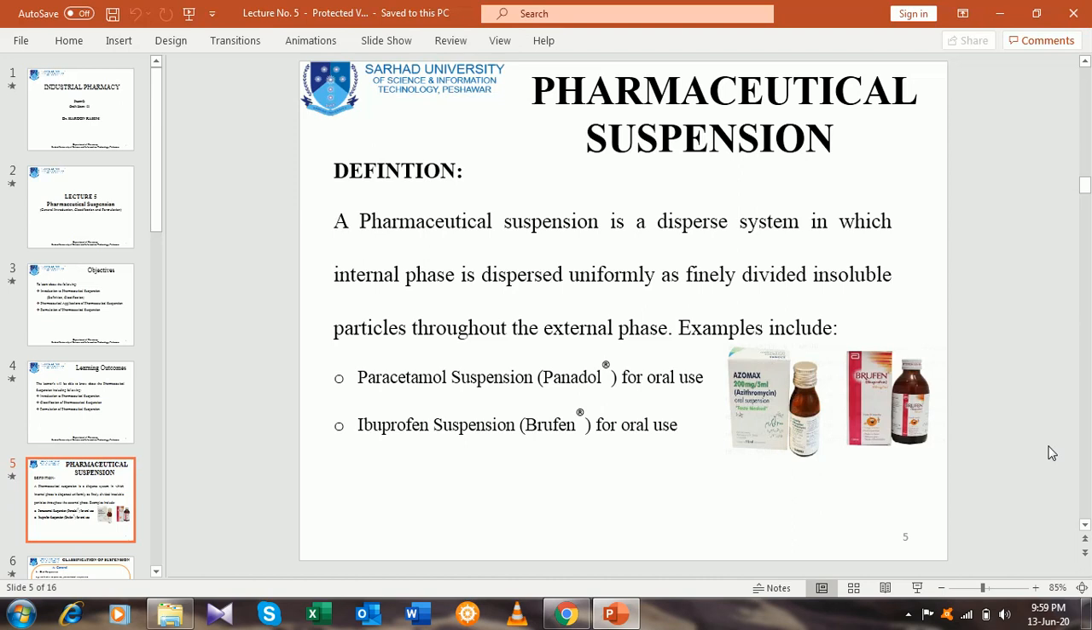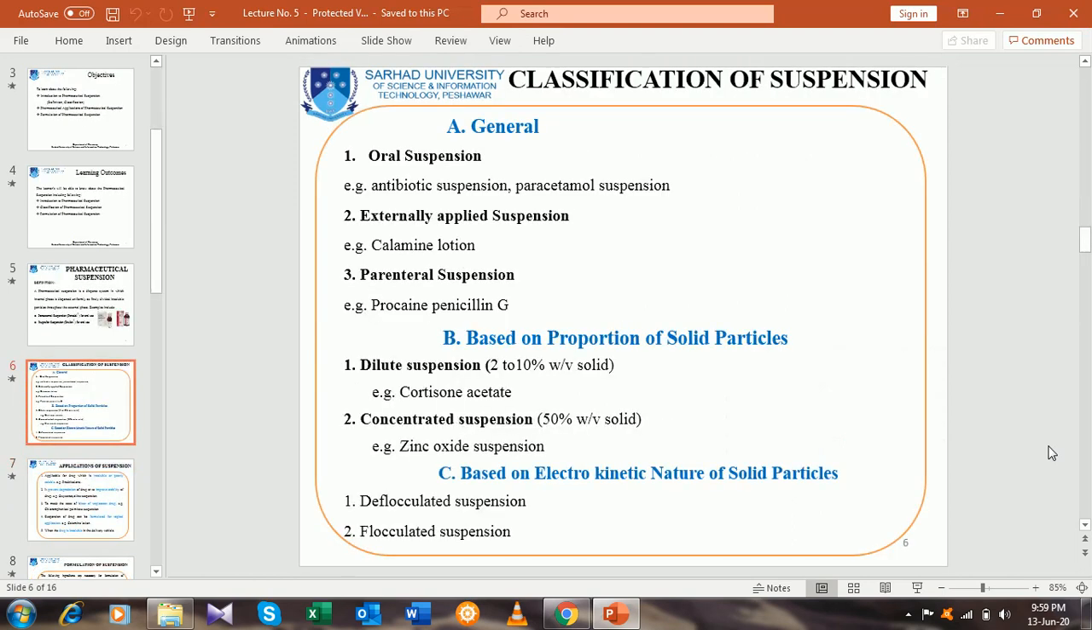That's why it is in the form of the dry suspension. After the reconstitution, it is available for the patient to take the dose. A general overview of the classification of suspension. There are different classes, based on which we can classify the pharmaceutical suspension.